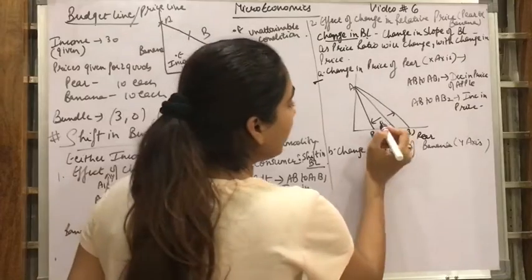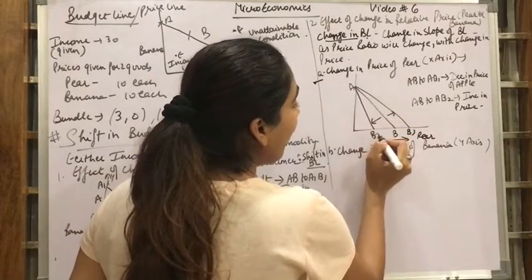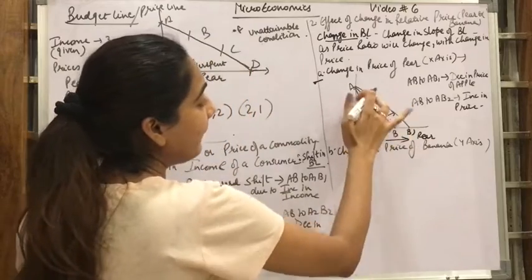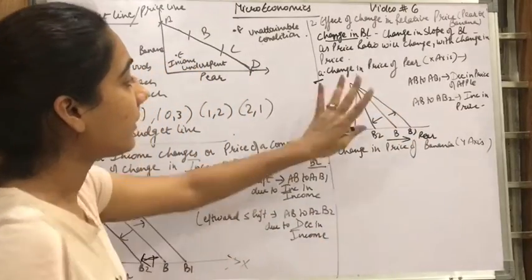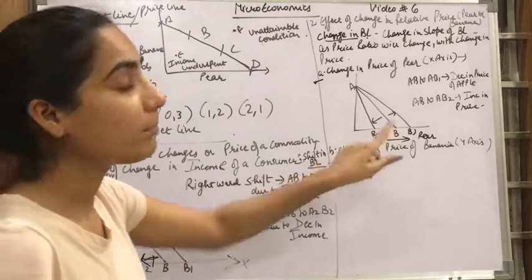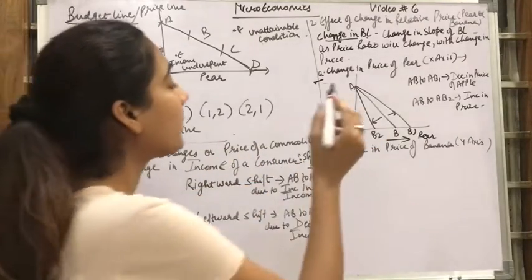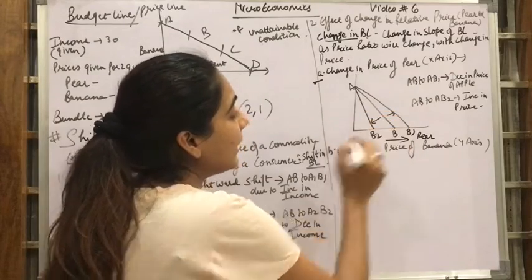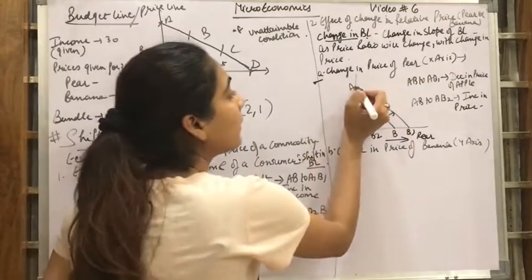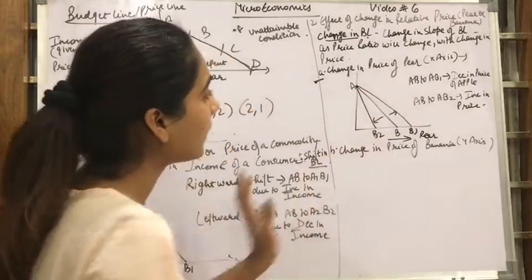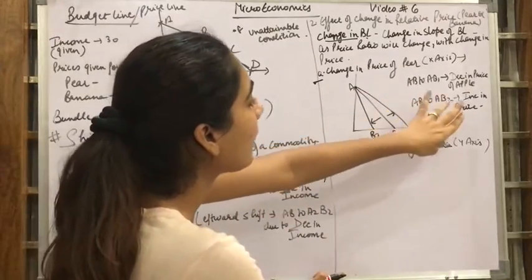Suppose the price of pear has increased. अगर pear के price increase हो जाते हैं तो what will happen? I can have less of pear. Only the x-axis, that is pear. The budget line of pear will change and the budget line of banana will remain the same, because there is a change in the price of only pears. So if the price of pear increases, my budget line will change